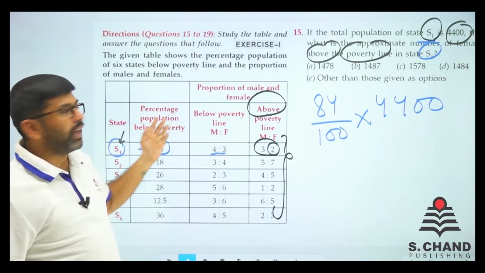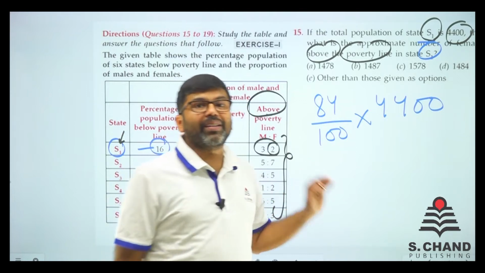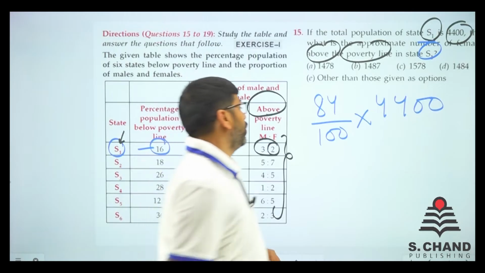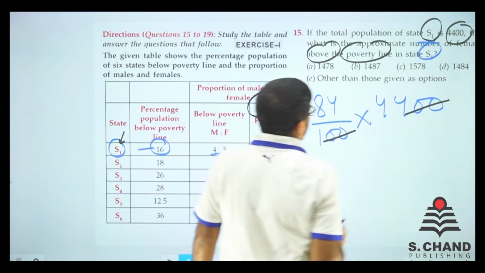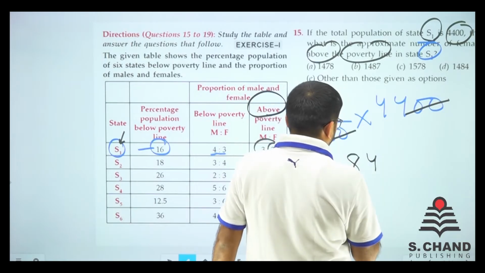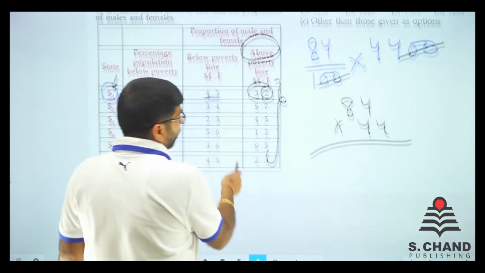So after finding above poverty line, we will find the 3:2 ratio. But first we need to find out how many of them are above poverty line. So we cancel out this by this. We got 84 into 44. So what we do is just multiply 84 into 44. So what we get? Let's see.